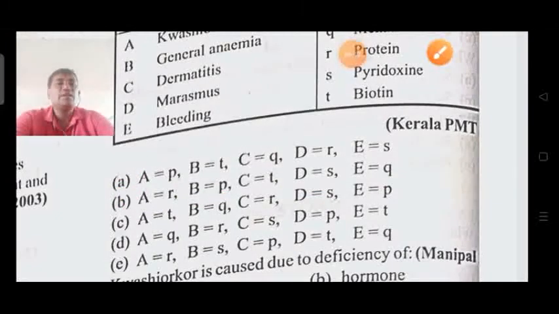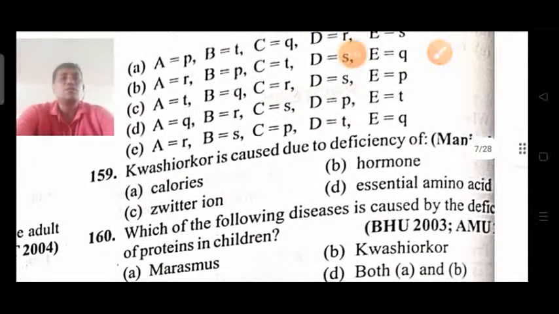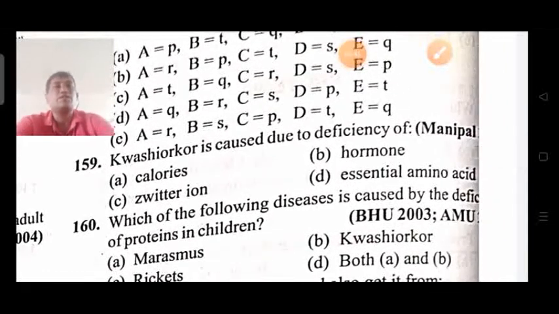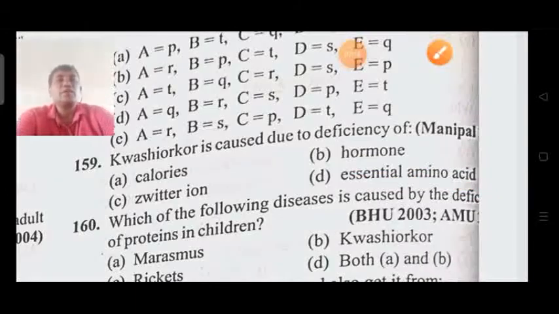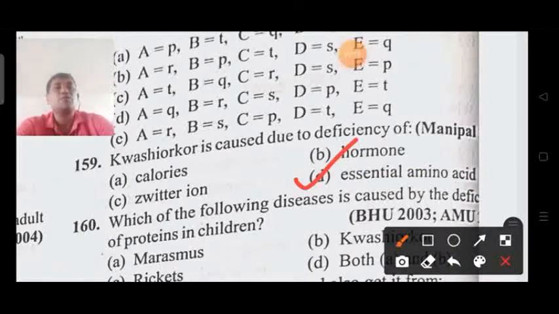Next, coming on to the next question, kwashiorkor is caused by the deficiency of what? Already we know that it is because of protein malnutrition. Marasmus is going to take place because of, proteins are essential for amino acid preparation. So some of the essential amino acids are going to be involved in this process.